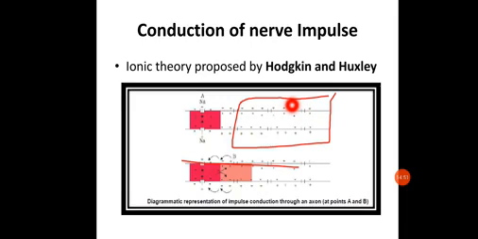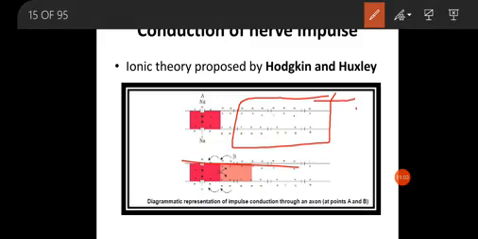Whereas potassium, K plus, will be dominating in the intracellular fluid, or we can say within the membrane. So here the potassium will be higher inside, and outside the sodium and chlorine are higher, right? Now due to this, what happens? The intracellular fluid also contains a large number of negatively charged anions, protein molecules. Both sides, with sodium higher outside and potassium higher inside, will have positively charged ions.